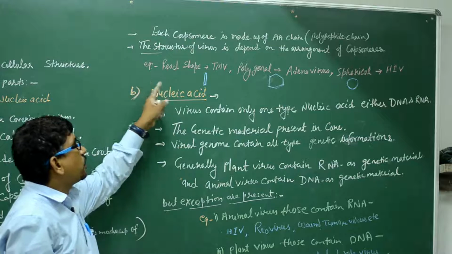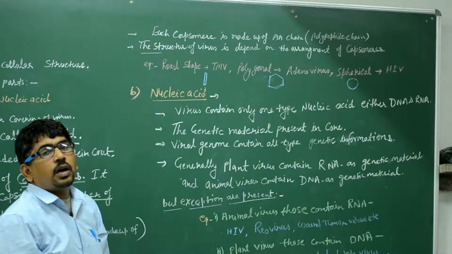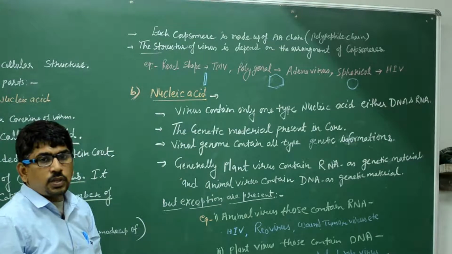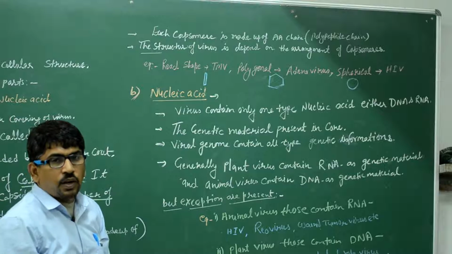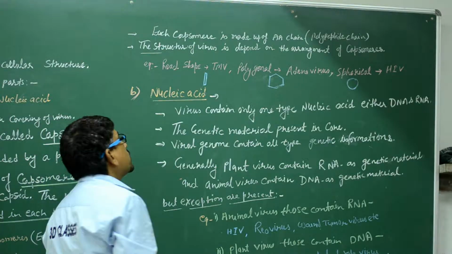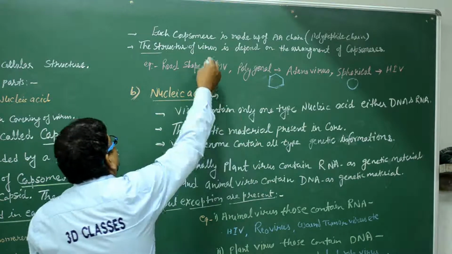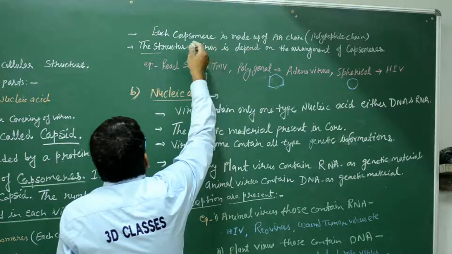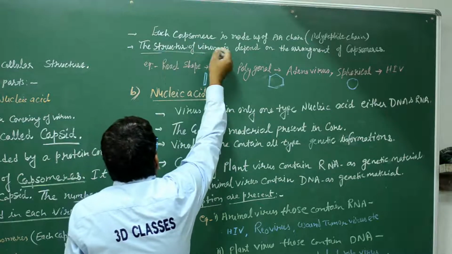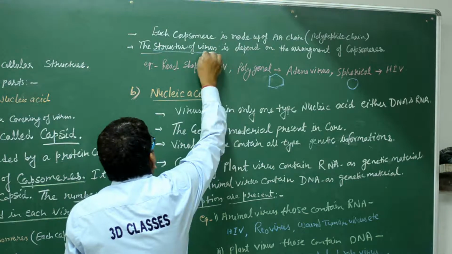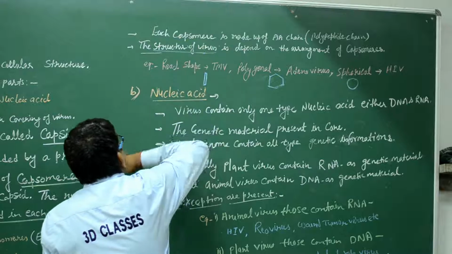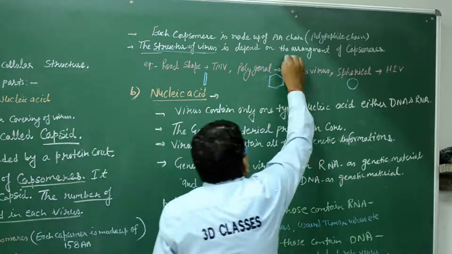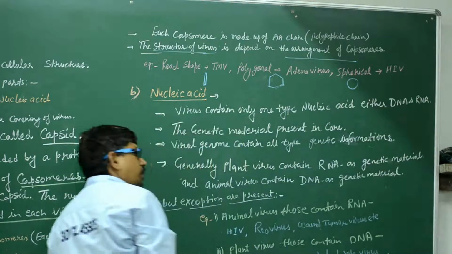So the structure of the virus depends on the arrangement of the capsomere. We can say the structure of virus, or we can say the shape of virus. Here we mention the shape of virus depends on the arrangement of the capsomere. Clear?